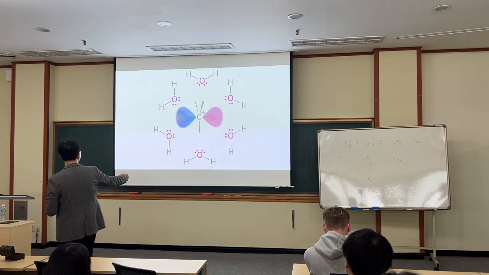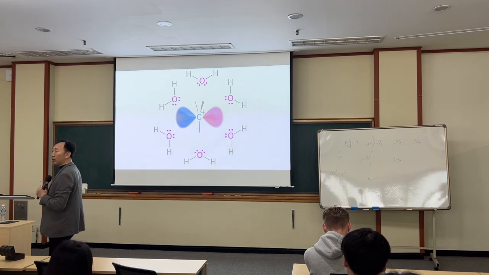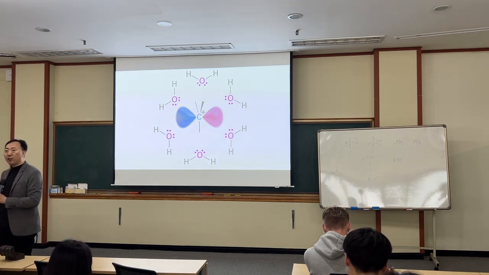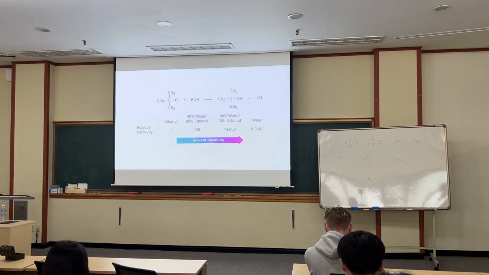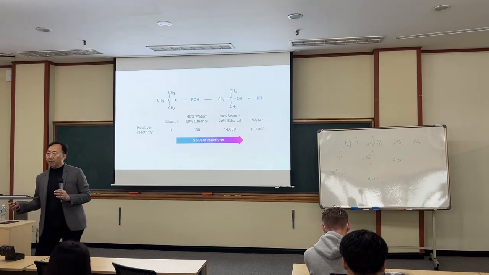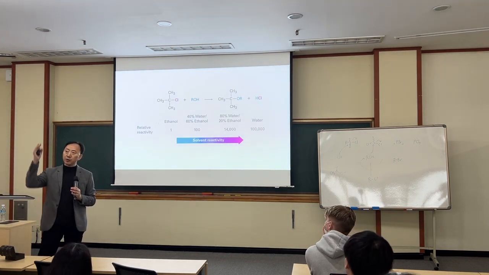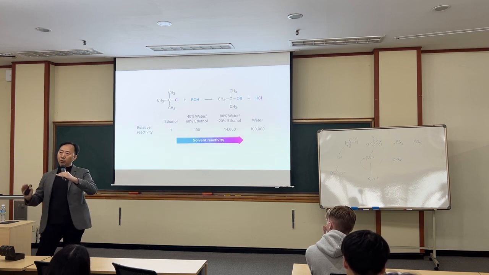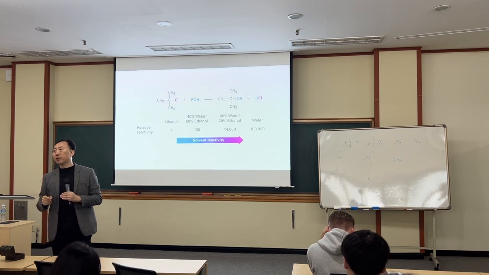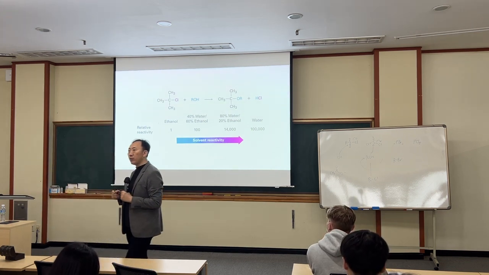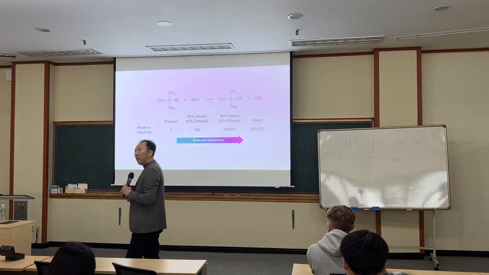So the carbocation can be stabilized by a protic solvent. If you want to induce a carbocation as an intermediate, it's better to use a polar solvent, especially a water-containing or alcohol-containing solvent. Then the reaction can be quite fast, because the first step of carbocation formation is a difficult reaction. If this is stabilized, the whole reaction can be faster because of the lower activation energy. For an SN1 reaction, if you have an option, use a polar solvent.